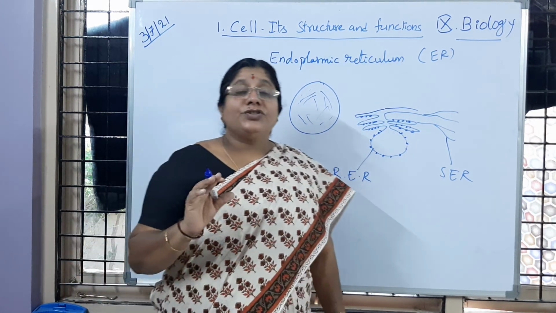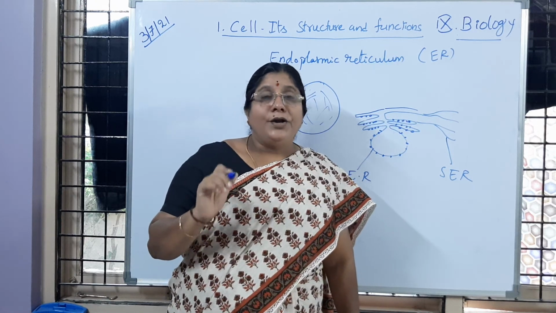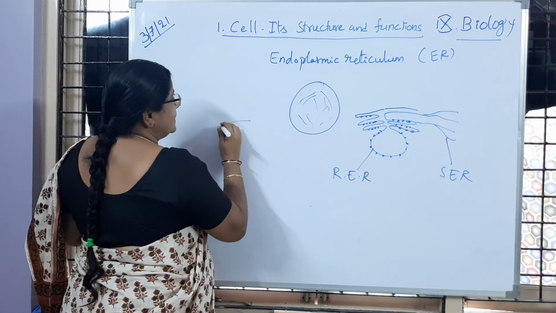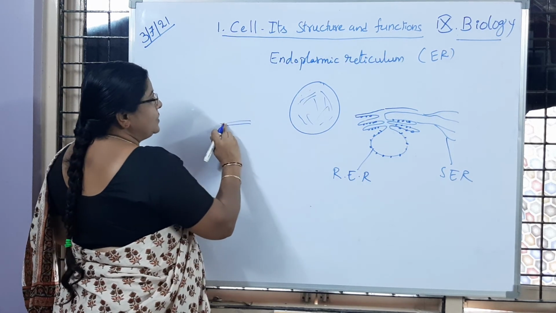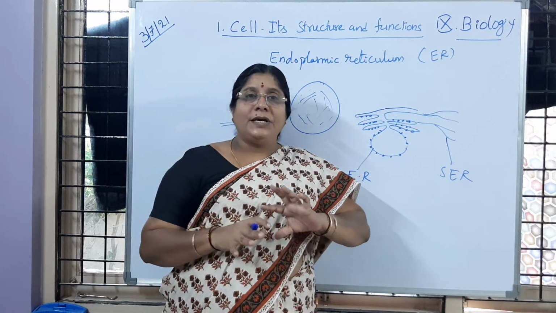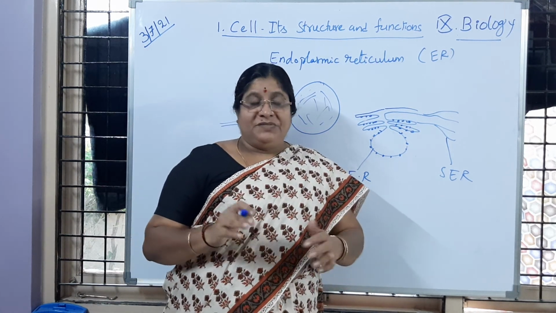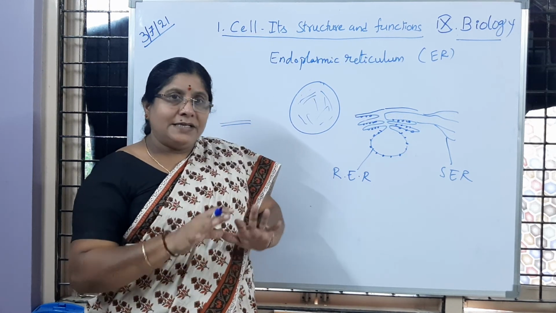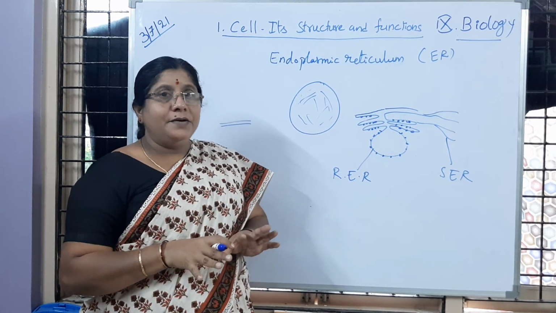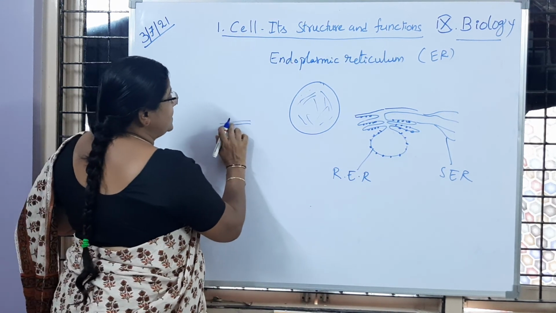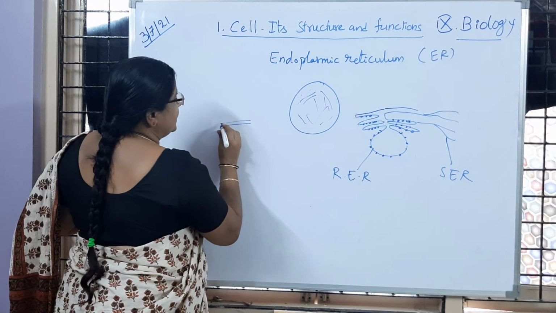Now if we see the structure, the endoplasmic reticulum is a tube-like structure.